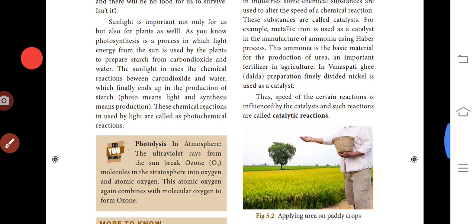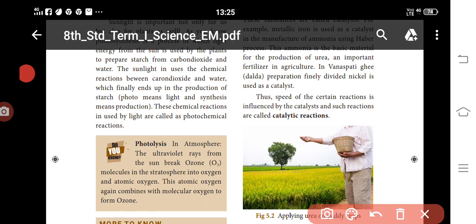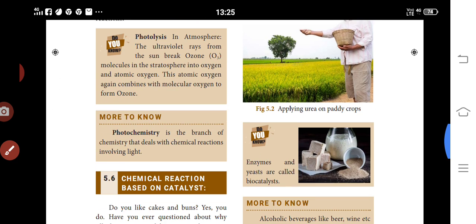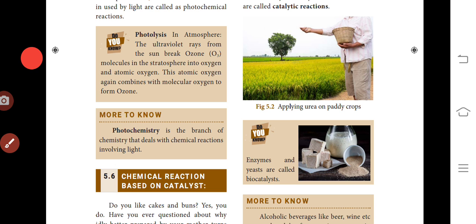So next one, photolysis. Photolysis in the atmosphere: ultraviolet rays from the sun break ozone molecules in the stratosphere into molecular oxygen and atomic oxygen. The atomic oxygen and molecules again combine with molecular oxygen to form ozone. Photochemistry is the branch of chemistry that deals with chemical reactions involving light.